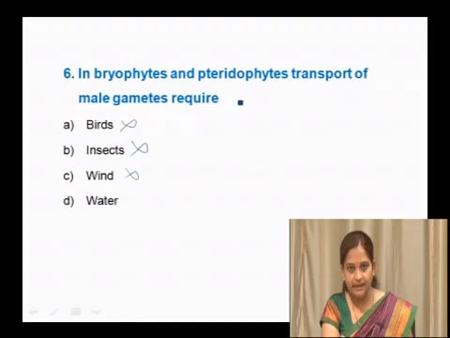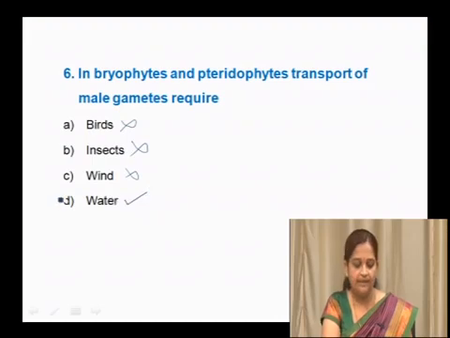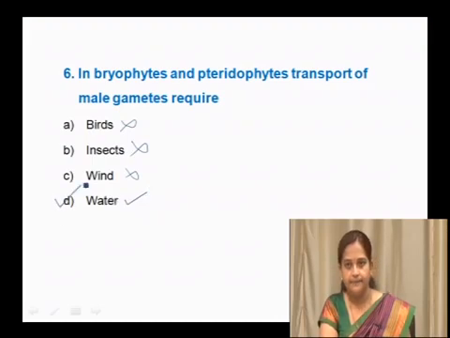Pteridophytes are terrestrial plants, even then they require water for movement of antherozoids. So, both bryophytes and pteridophytes need water for male gamete transport. So, the right answer here is water, that is D option is correct.